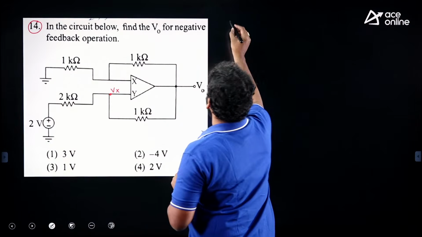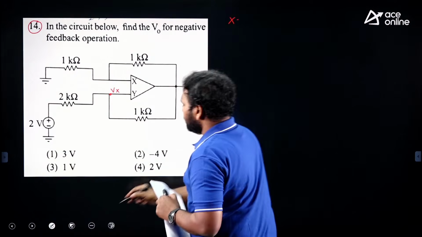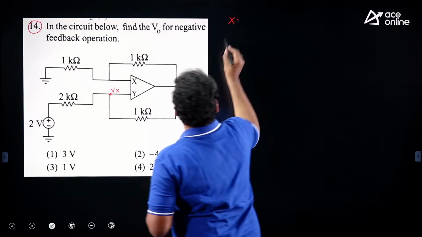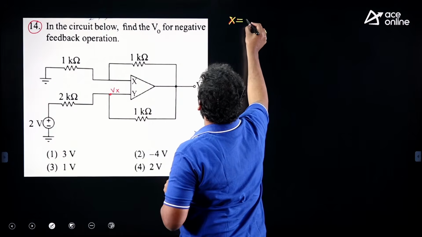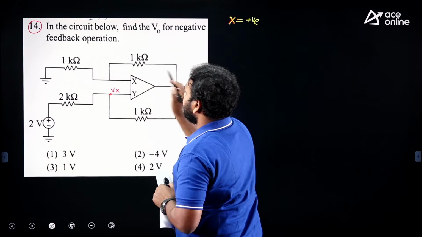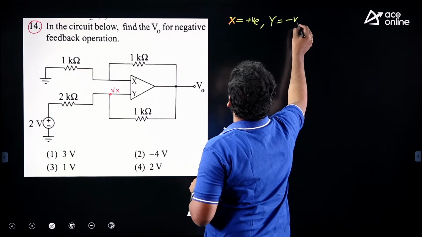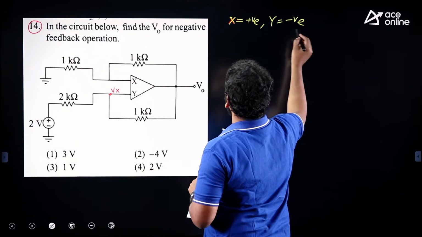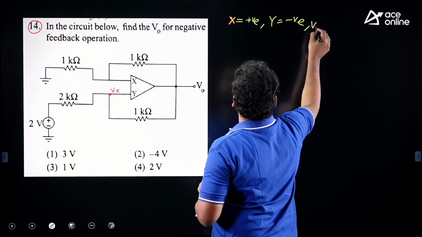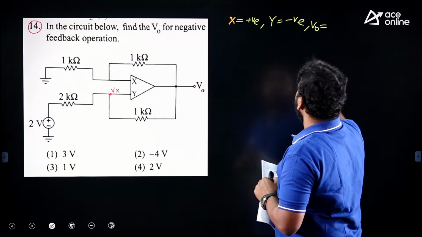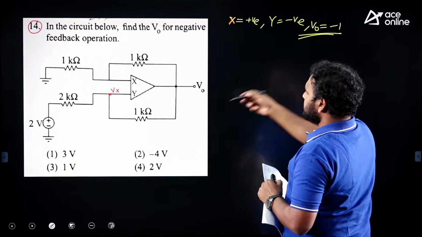Case 1, if you take X as positive, that means non-inverting terminal, and Y negative, then after writing one node equation, you will get output voltage V0 as -1. But this is not given in the option.